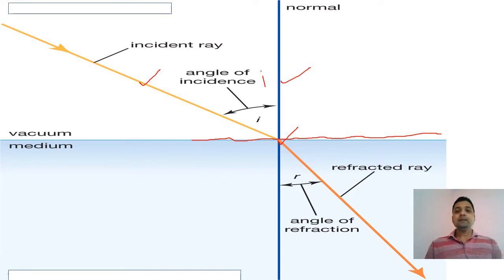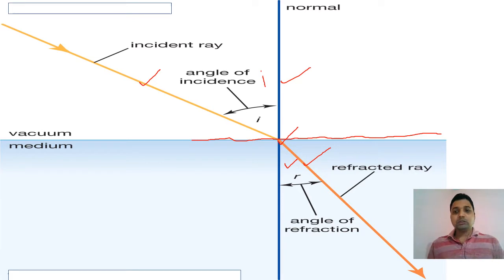And when this ray of light comes to a second medium, after refraction, the ray we get is called the refracted ray. And the angle between the refracted ray and the normal is called the angle of refraction, r. Here you can see r. The angle of incidence and the angle of refraction are not equal. Sometimes the angle of incidence is bigger, and sometimes the angle of refraction is bigger.